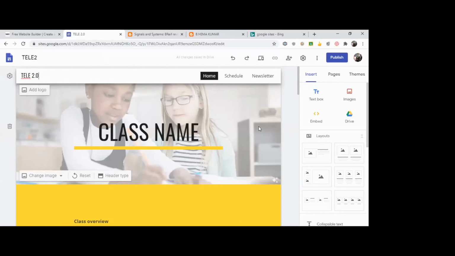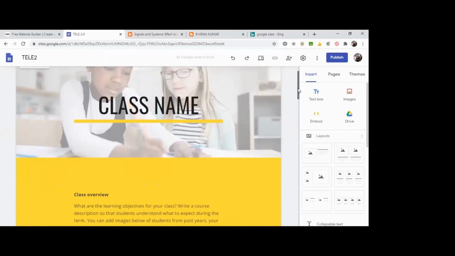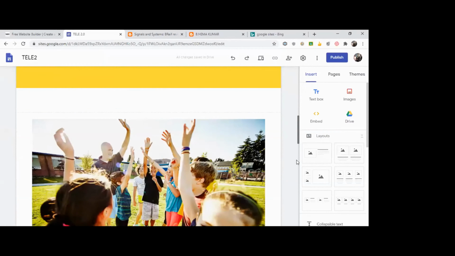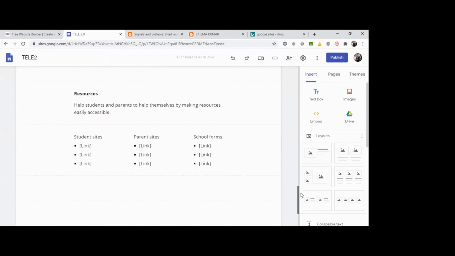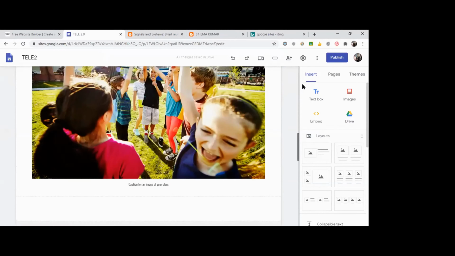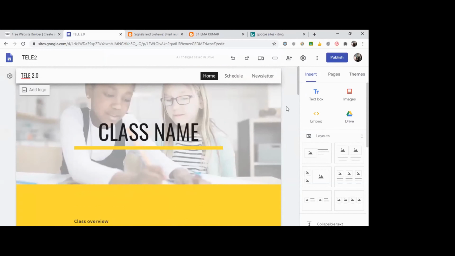So see here, we are using an existing theme for our purpose. This is an existing theme which you're going to modify for our purpose. If you're not comfortable with this one, you can start from scratch also. Now, see, this is your main part where you're going to edit. The website editing is going to take place in this page.